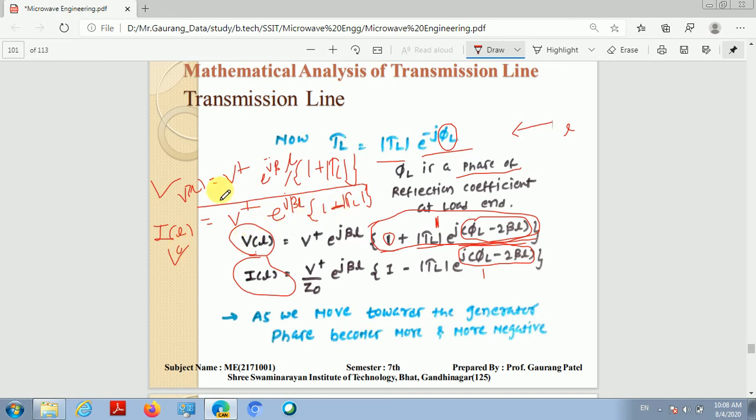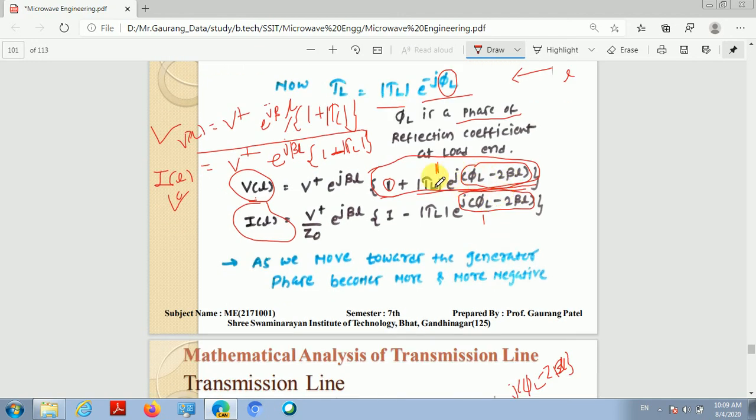So very interesting. Similarly, in another condition, if φL minus 2βL is an odd multiple of π, then e raised to j times φL minus 2βL becomes minus 1, this exponential term becomes minus 1.